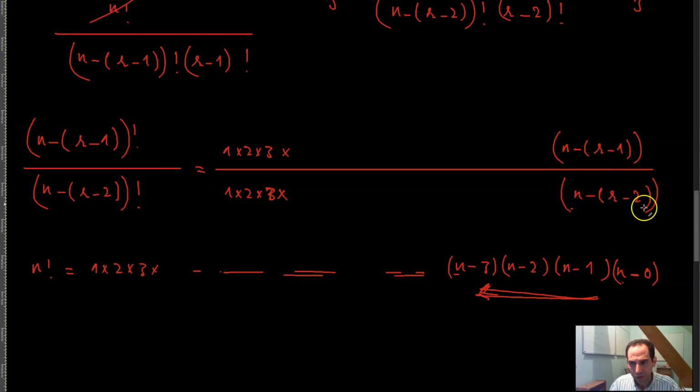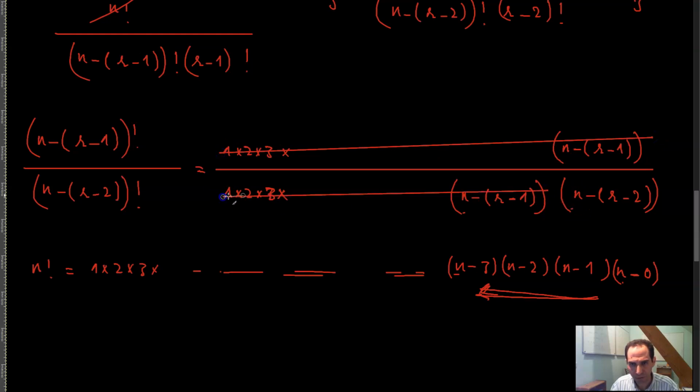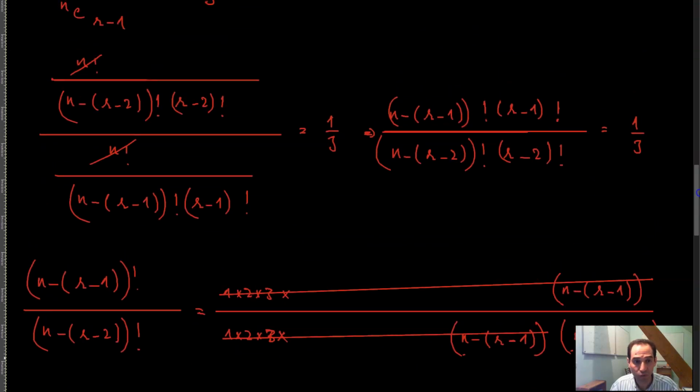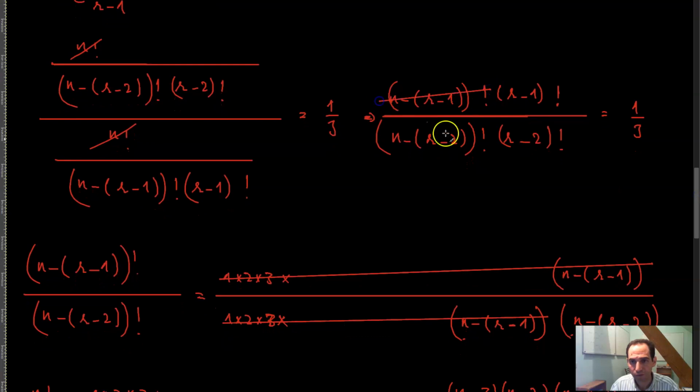If I add 1 to this number, I get n minus r minus 1. So the previous term to this would be n minus r minus 1, and that would be exactly what I need here, because now I can simplify all of this with all of this. And so I get n minus r minus 2 in the denominator, which means that I can simplify this with this. And that is basically one thing that I can do to simplify the two.